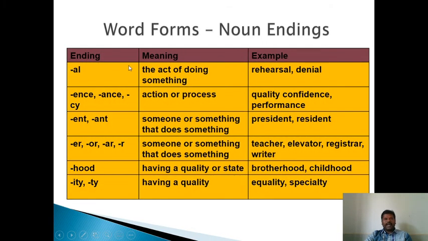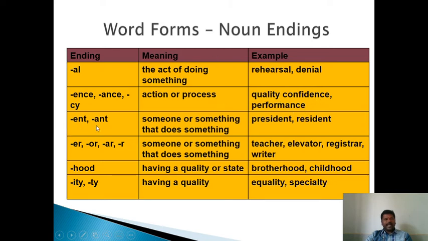All word forms are noun endings. Nouns ending in -al: if a noun ends in -al, the meaning is the act of doing something, for example rehearsal, denial. Nouns ending in -ence, -ance, -cy: action, process, quality, for example confidence, performance.